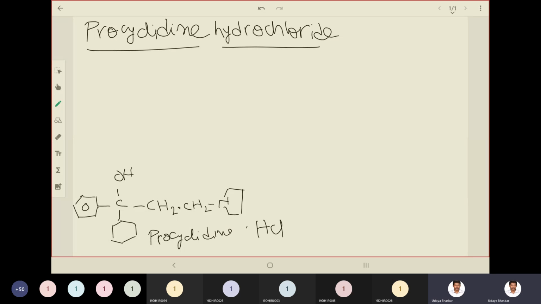Okay, so let us see the synthesis. Starting material is acetophenone. Acetyl means CH3CO. In that, hydrogen is replaced by a phenyl group. Then we can call it acetophenone. Phenyl group attached in place of hydrogen of acetyl.